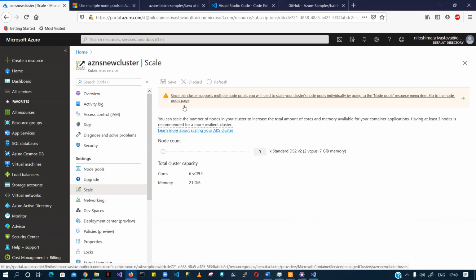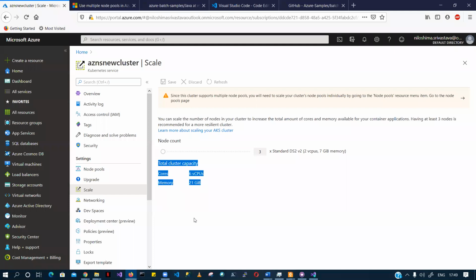Okay, so you can see right here that I have 3 nodes which are DS2, so two CPUs, 7 gigs of memory. So I have a total of 6 cores and 21 gigs of memory. How you should see it is that I'll be paying for the whole cluster, whatever capacity I have chosen. I have to pay for each and every resource I have used on Azure.